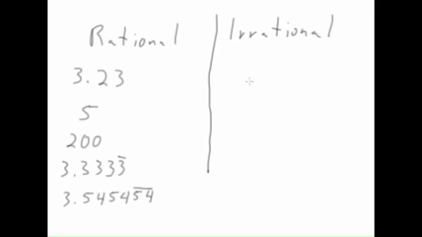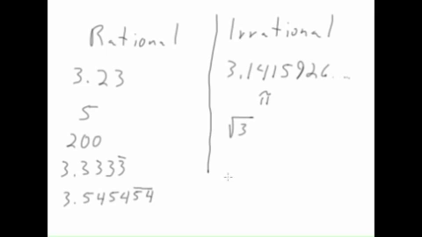Now with irrational, these are going to be numbers that basically are everything that's not rational. The numbers where it does not terminate and it does not repeat. So numbers that go on forever and ever, something like 3.1415926, and so on and so forth, continuing on and on and on with no pattern to it. It's not repeating, it's not stopping anywhere, it just continues on, and that is an irrational number. If you remember back to pi, pi is an irrational number. Also, a lot of square roots are how we get irrational numbers, like the square root of 3, square root of 5. You'll get a number that just continues on and on and on without repeating or without terminating.